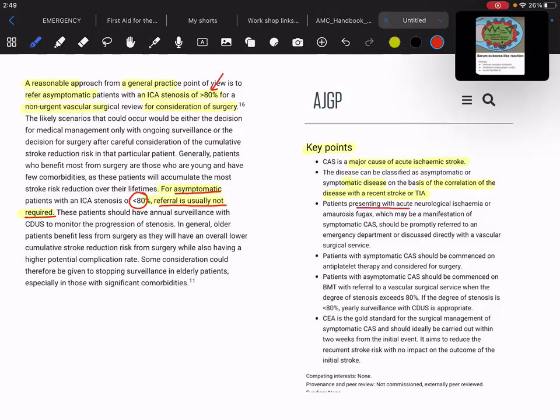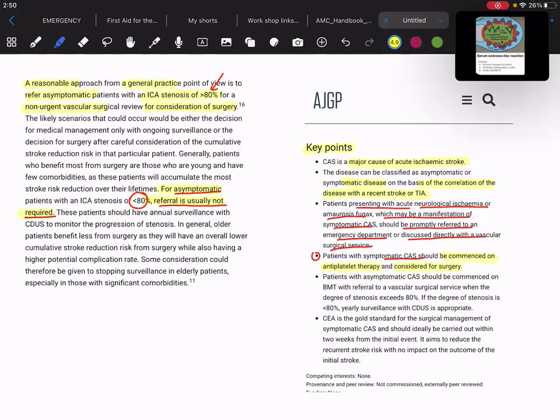Patients presenting with acute neurological ischemia or amaurosis fugax, which may be a manifestation of symptomatic carotid artery stenosis, should be promptly referred to an emergency department, or discussed directly with a vascular surgical service. Patients with symptomatic carotid artery stenosis should be commenced on antiplatelet therapy and considered for surgery, as already